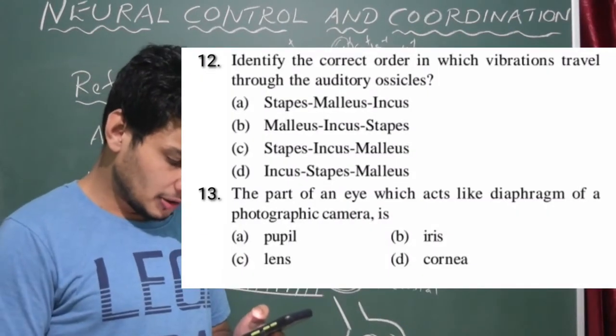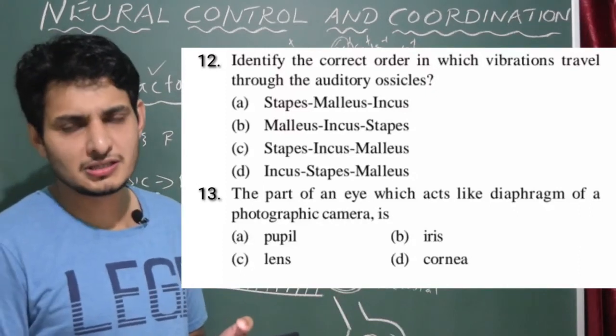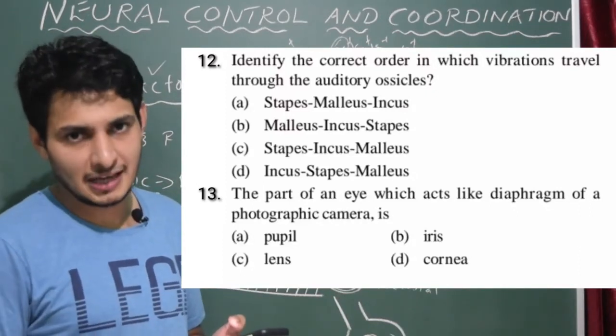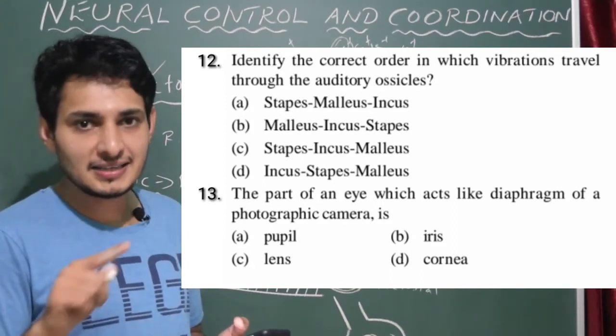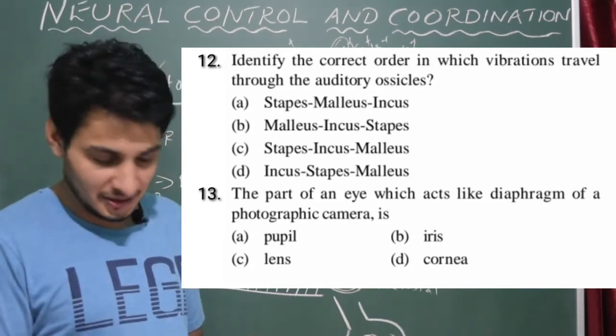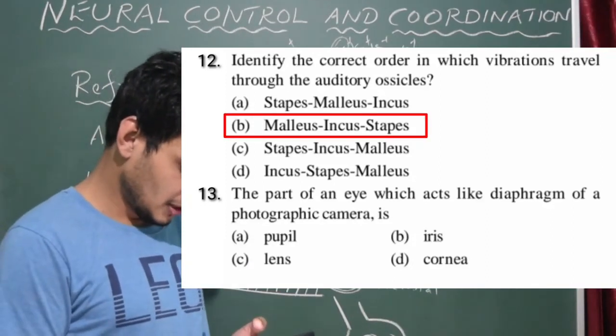Identify the correct order in which vibrations travel through the auditory ossicles, and we know auditory ossicles are ear ossicles. There are only three bones: malleus, incus and stapes. So you know the order and it's easy. We will go with option B. So no need of discussion for it.